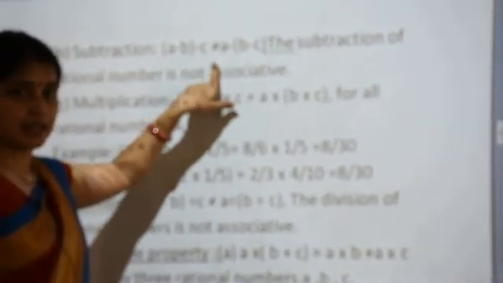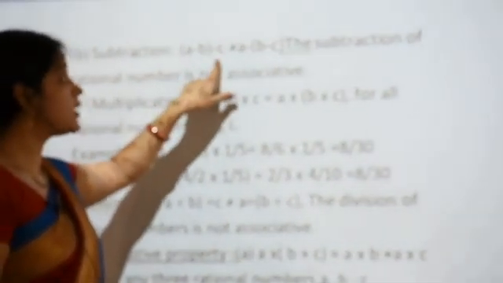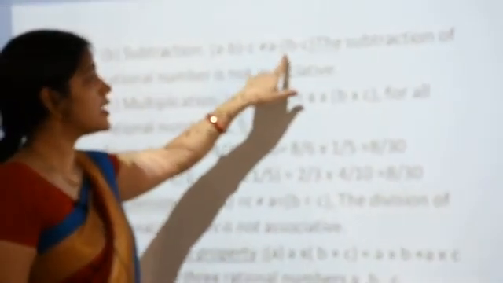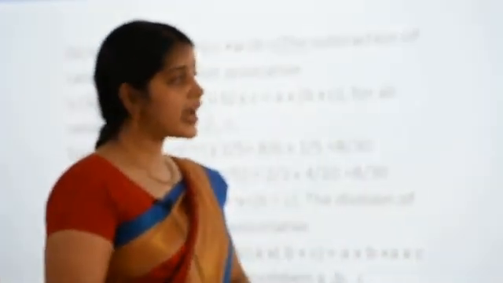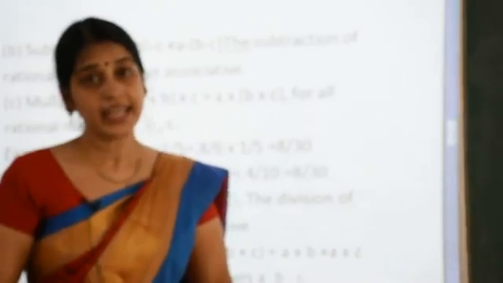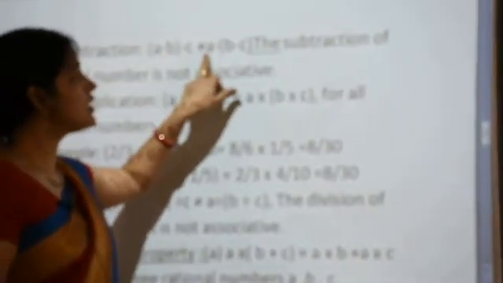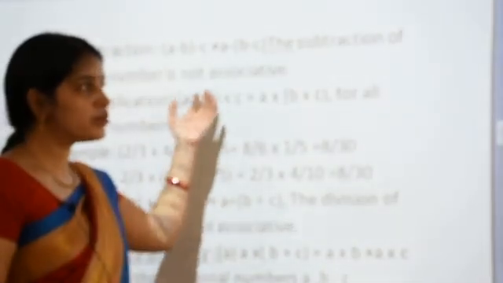Okay, now for subtraction. If you take any three rational numbers and apply this property, (a minus b) minus c equals a minus (b minus c), then when you put in the values, what will you find? LHS and RHS are not equal. That means these two are not equal. So the subtraction of rational numbers is not associative. You can do this in the same way by taking the example of any rational numbers.